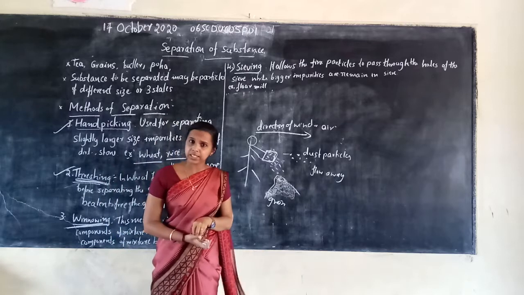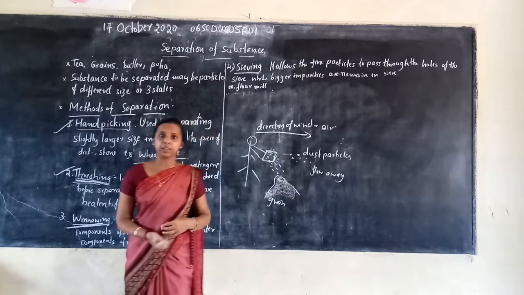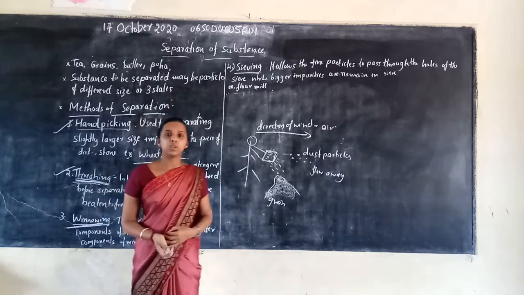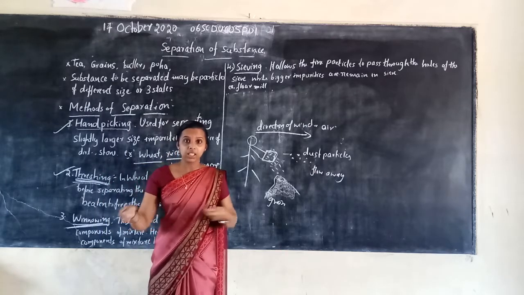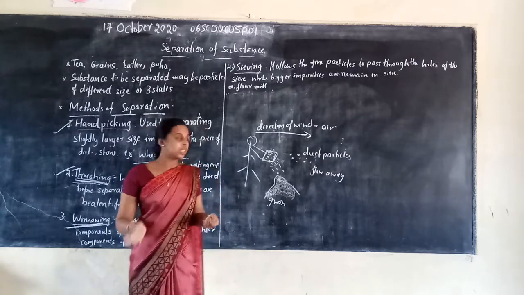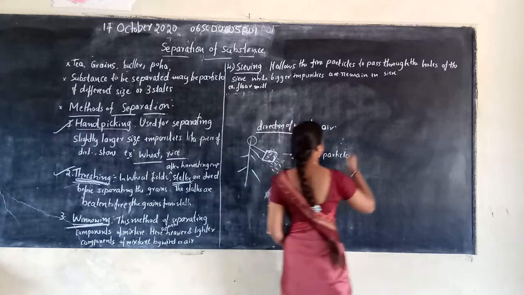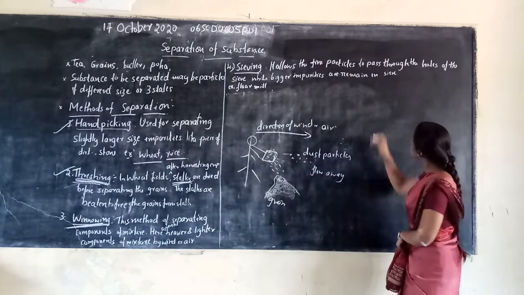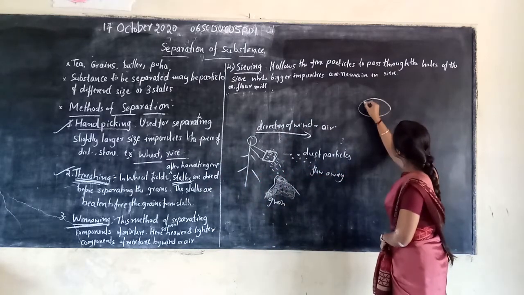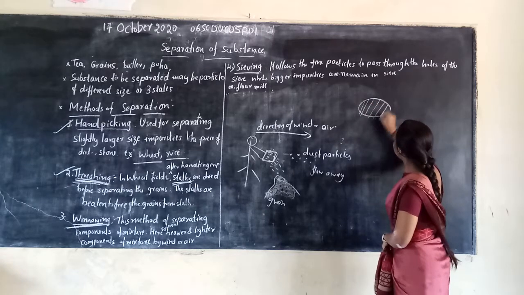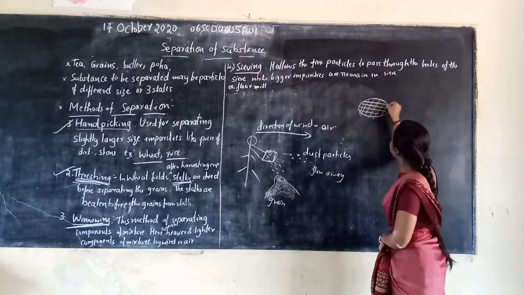Have you heard about that, students? We use it at home for wheat flour. This is the structure. It contains so many small holes.